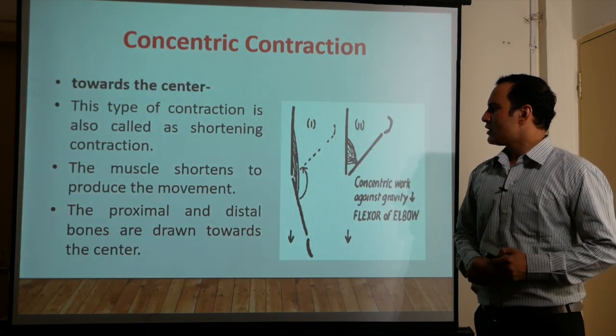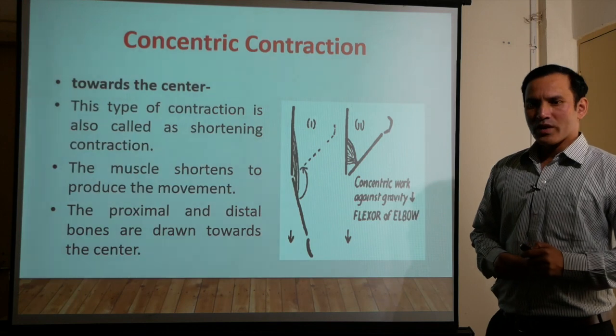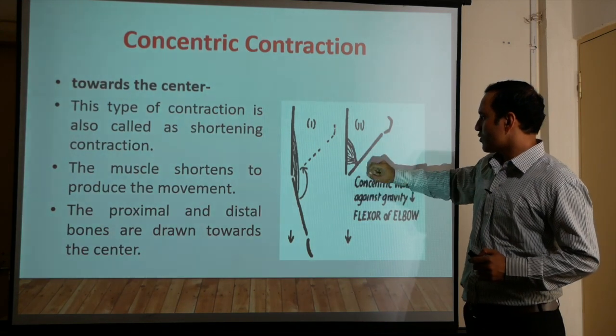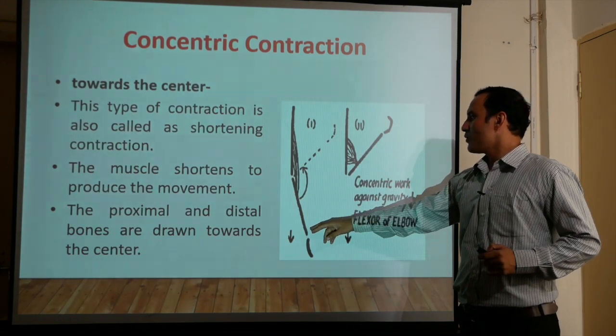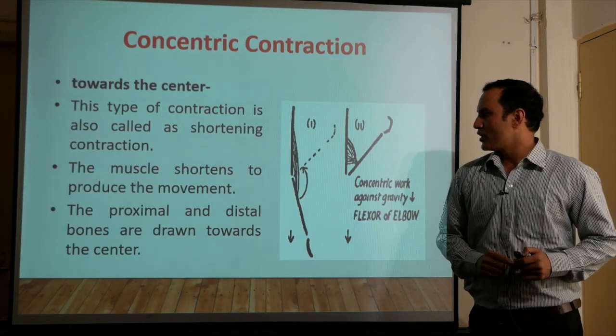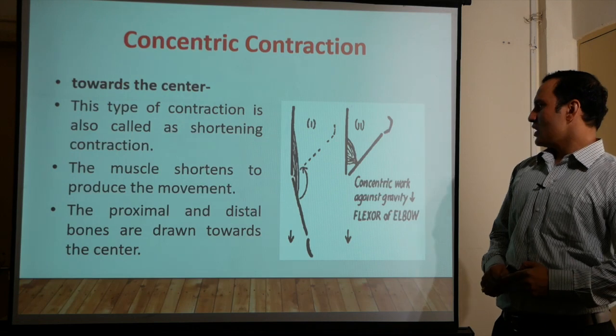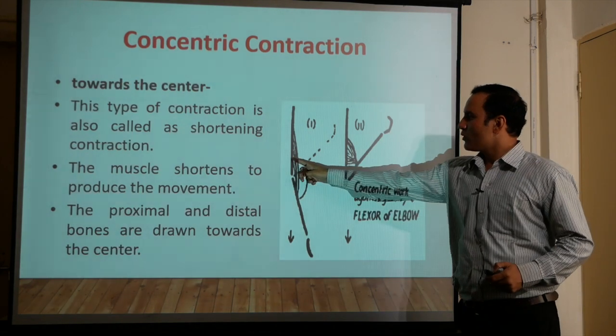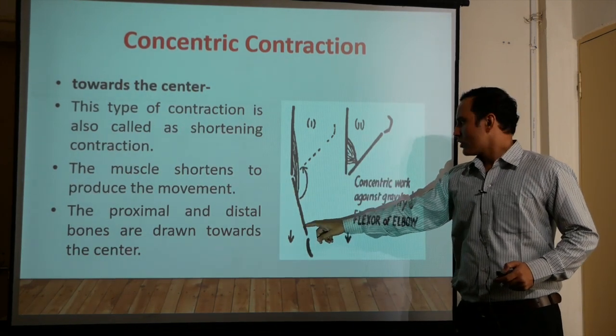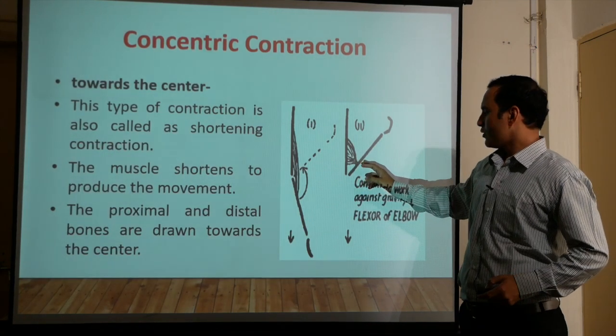The muscle shortens to produce the movement. So whenever the muscle is shortening or contracting, what is happening? The movement is produced. The proximal and distal bones are drawn towards the center. So this is the proximal bone and this is the distal bone. They both are drawn towards the center.